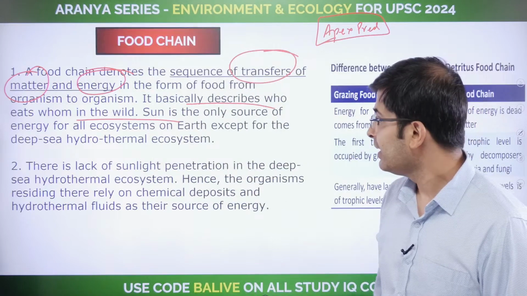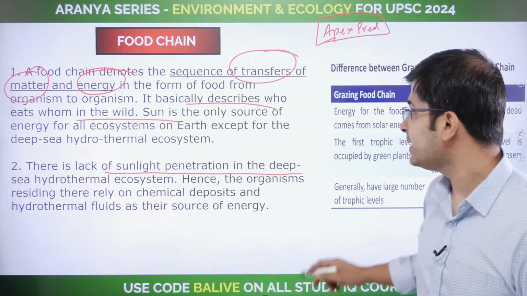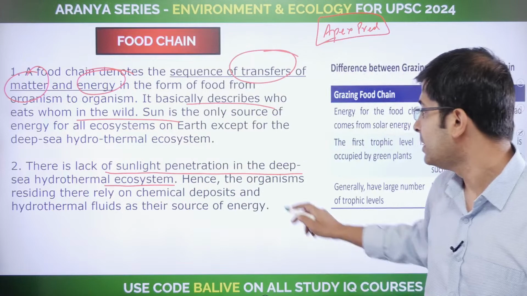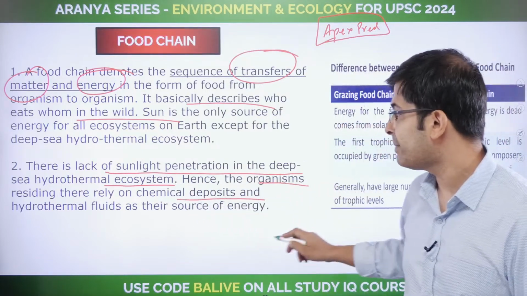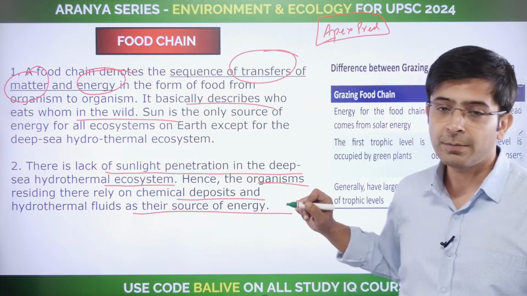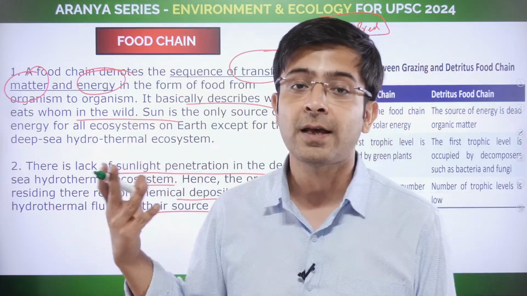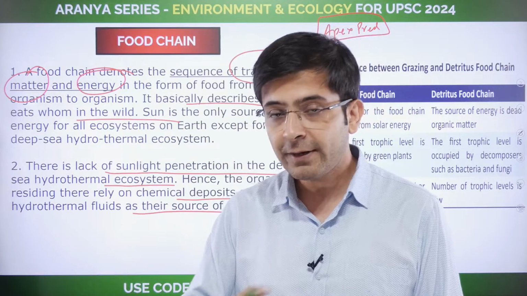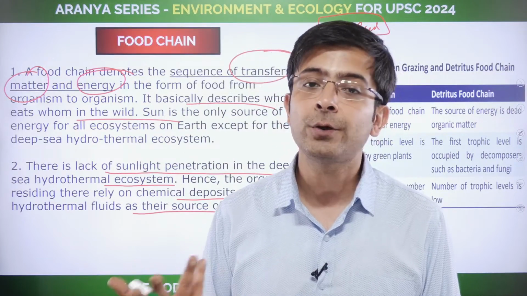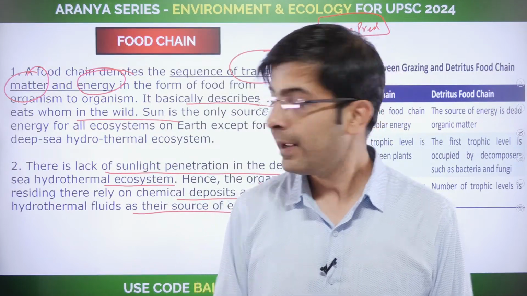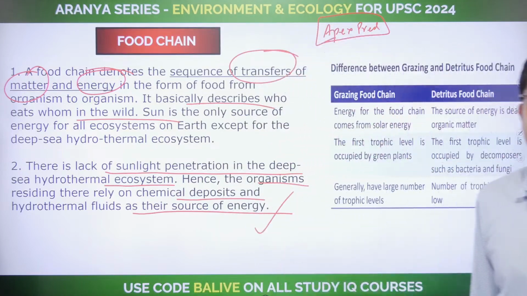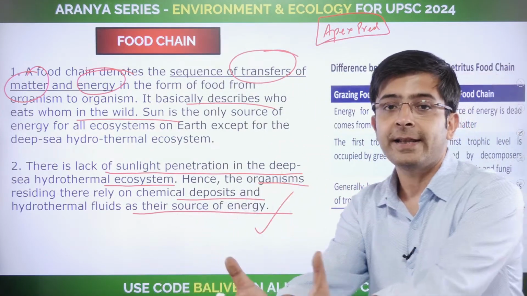Simple. Alright. Now there is a lack of sunlight penetration in the deep sea hydrothermal ecosystem. So the organisms rely on chemical deposits and hydrothermal fluids. Most of the food chain is driven by sunlight, the solar energy. However, deep inside the oceans, you also find geothermal energy being harnessed. All of that essentially determines the food chain of that particular area.